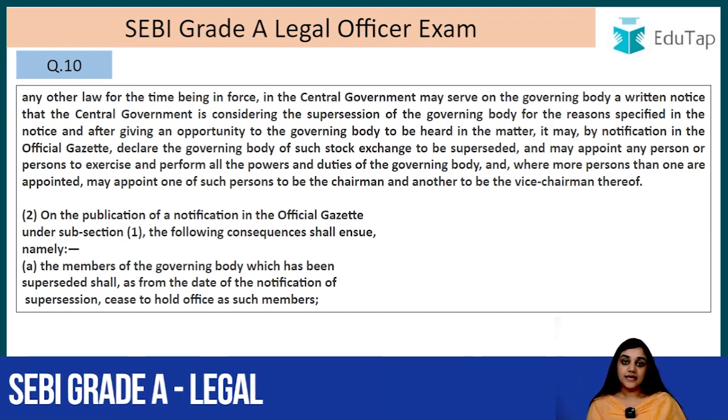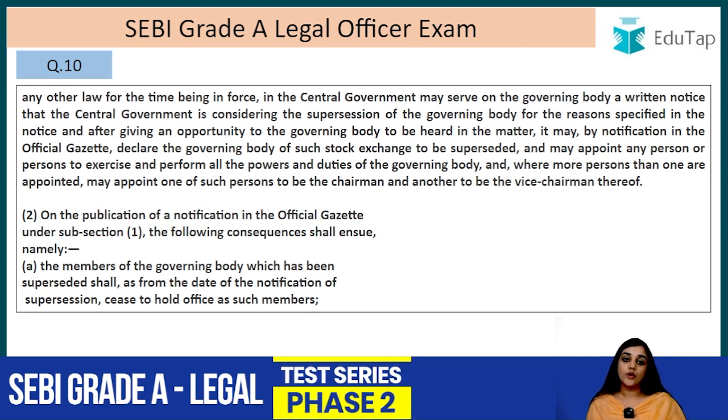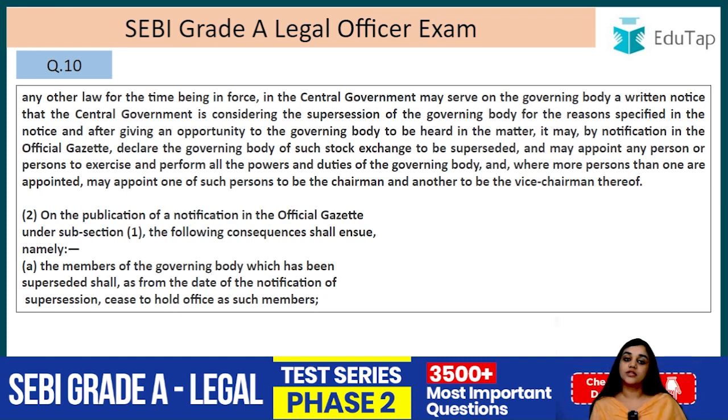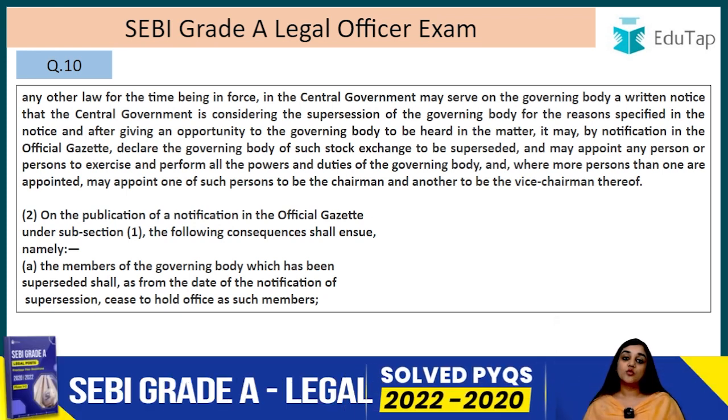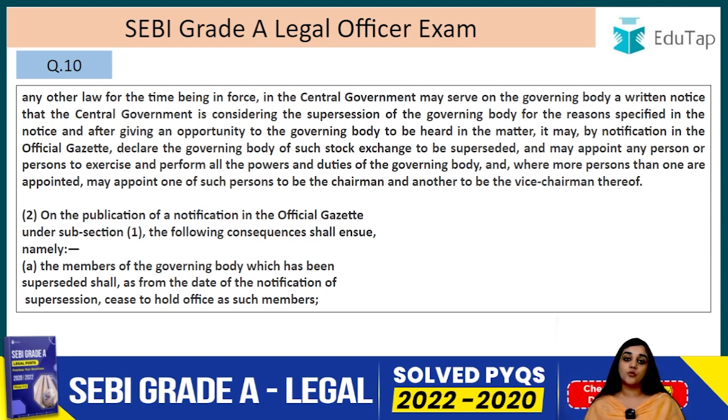And to replace that governing body, they can appoint one or more persons to perform all the powers and duties of the governing body. And where more than one person has been appointed, one will be appointed as the chairman and another as the vice chairman, right.